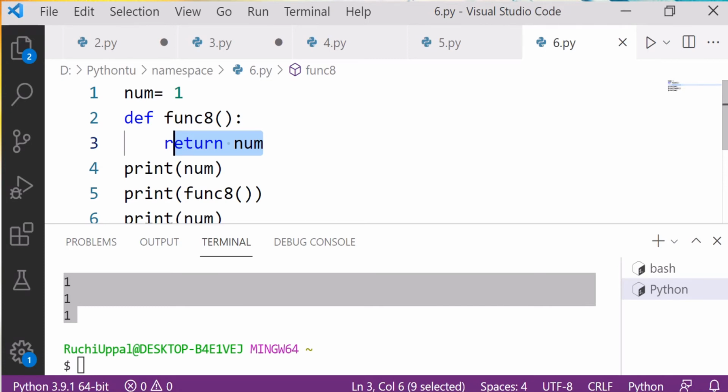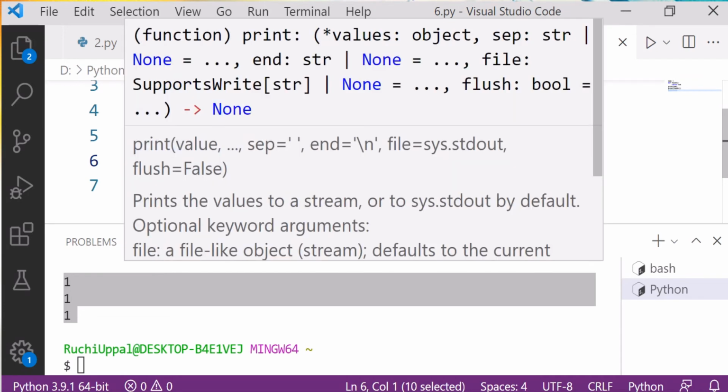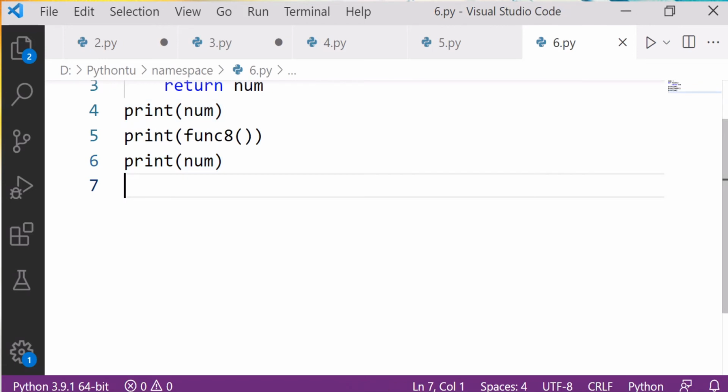When this is executed it will also give us 1, and this also will give us the value 1. I hope this is clear to you. There is no variable inside the function with the name num, so it will access the global variable.